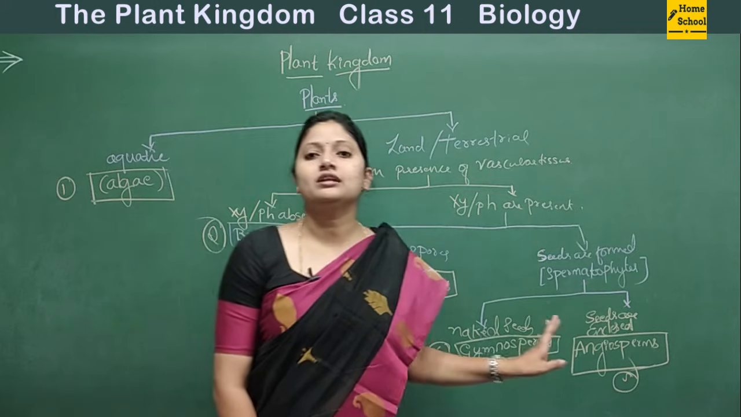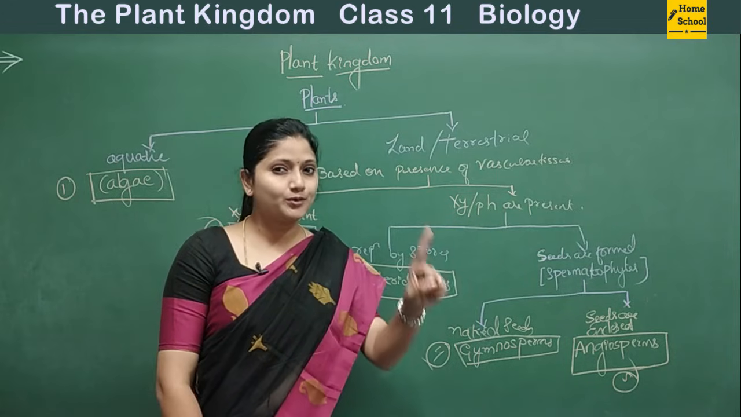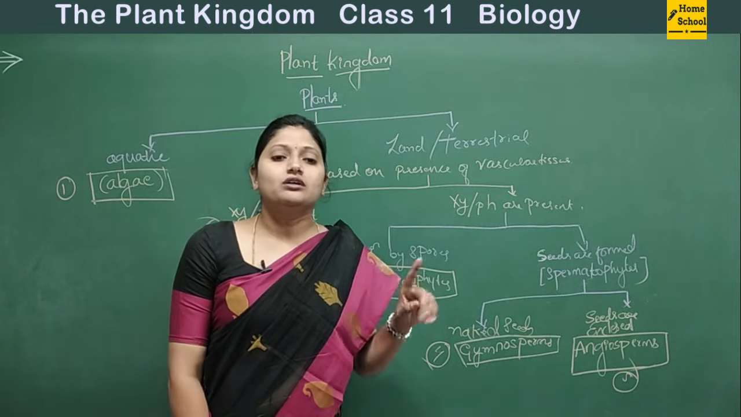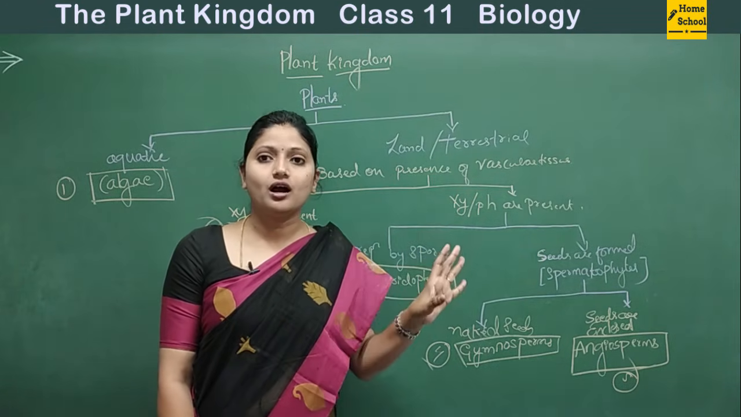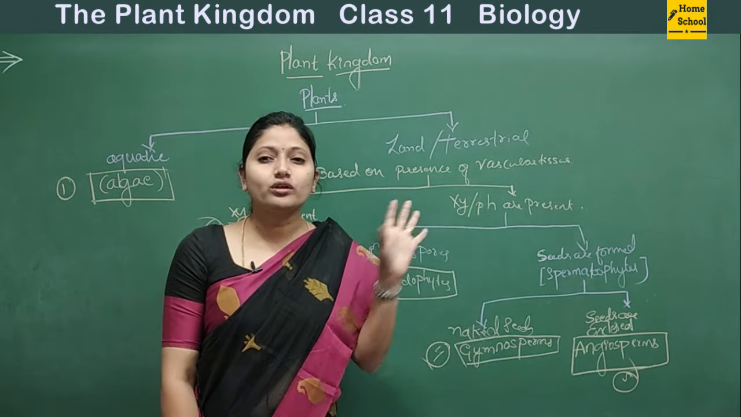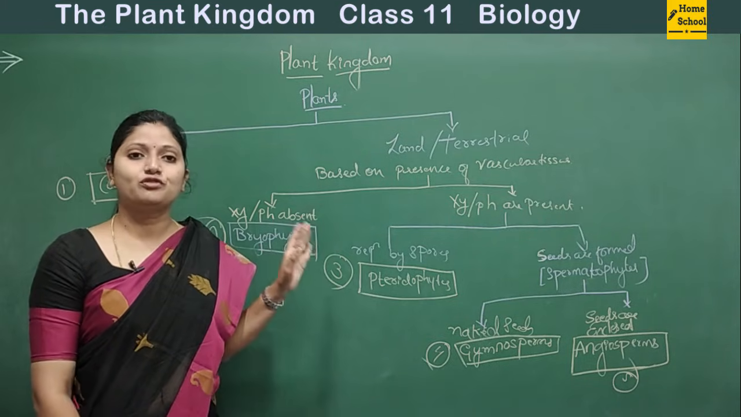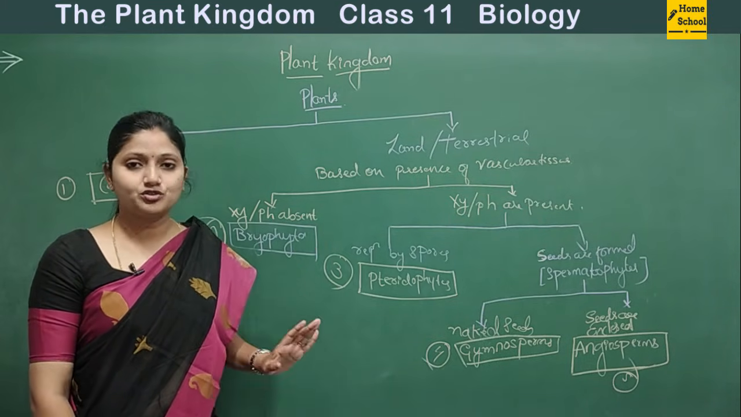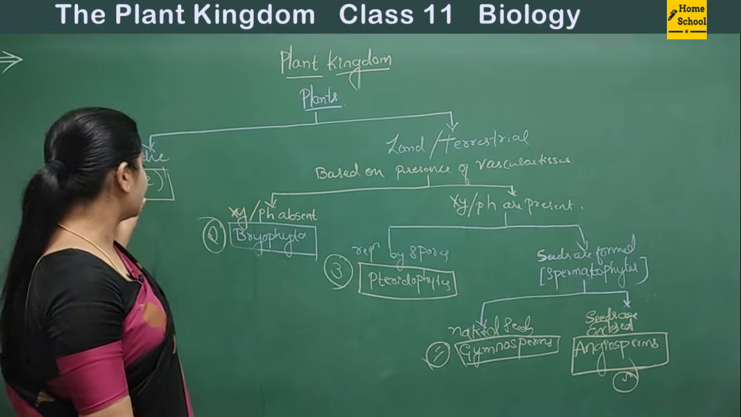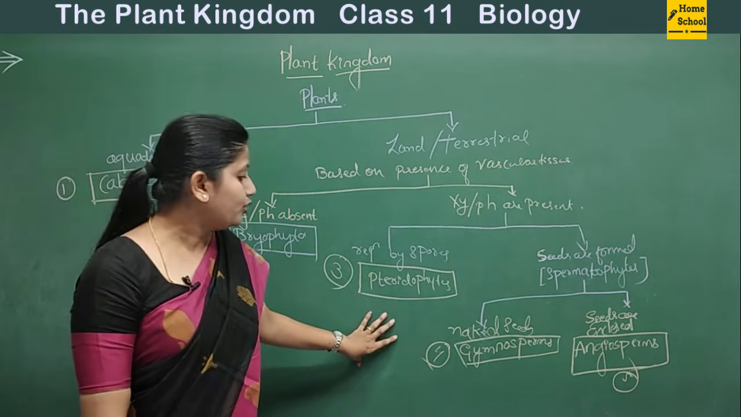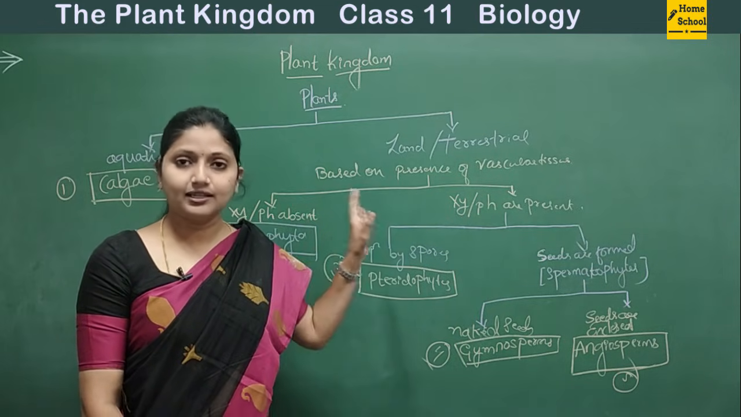So this is a very general classification. We haven't spoken about the technical classification here, which includes the cryptogams, phanerogams and everything. What I feel is this classification will give you a proper idea how exactly they are classified. It won't confuse you much. I hope you have understood the basics of the plant kingdom. In the next video, we will move on to these classes, that is algae, Bryophyta, Pteridophyta, gymnosperms and angiosperms. We will start with the algae in the next video.